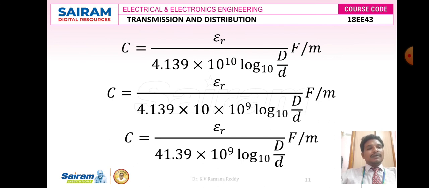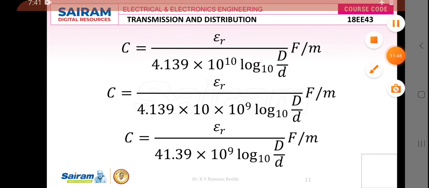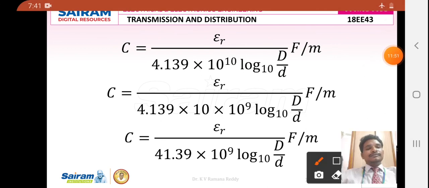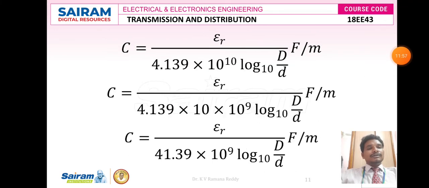So here 10 power 10 I can write as 10 power 1 into 10 power 9. So finally we got C is equal to epsilon r divided by 4.139 into 10. So 4.139 into 10 becomes 41.39 in the denominator, and the remaining function is 10 power 9 into log of base 10 into capital D divided by small d farads per meter.